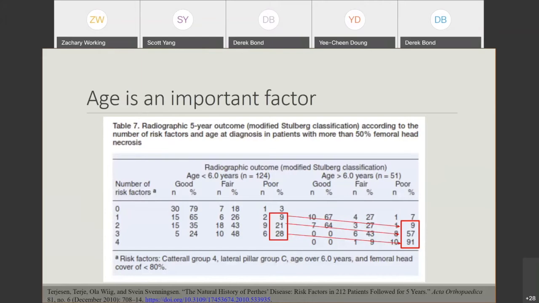What about other things? Age is also extremely important. We know from multiple studies that age is a protective factor against developing poor radiographic outcomes in Perthes disease. In this table, you can see age under 6 on the left, age over 6 on the right, and you can see in general that the incidence of poor results with those under 6 is much lower than those with age over 6 at the onset of disease. So age tends to be protective in developing poor outcomes.